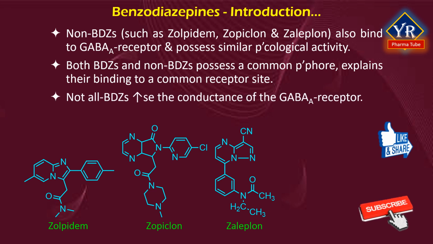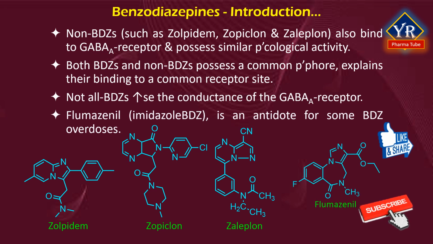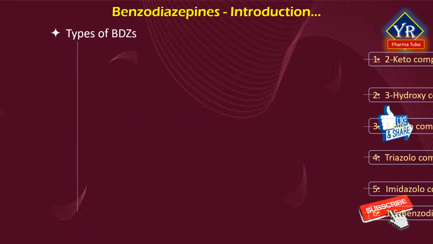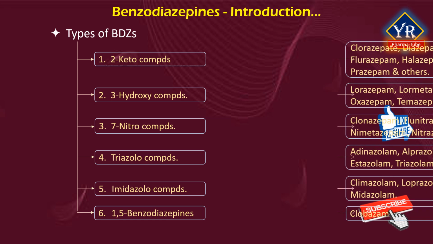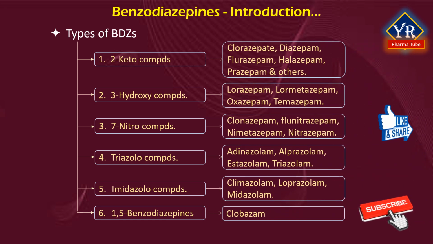Not all benzodiazepines increase the conductance of the GABA A receptor. Flumazenil, an imidazole benzodiazepine, is an antidote for some benzodiazepine overdoses. The structural scaffold can even be used to target receptors other than GABA A. The various types of benzodiazepines and their respective examples have been given in this flowchart.